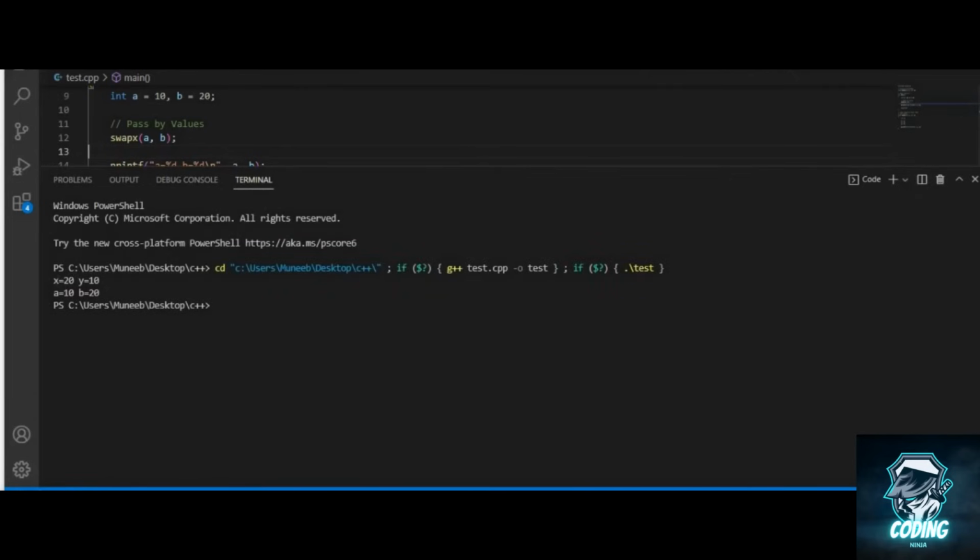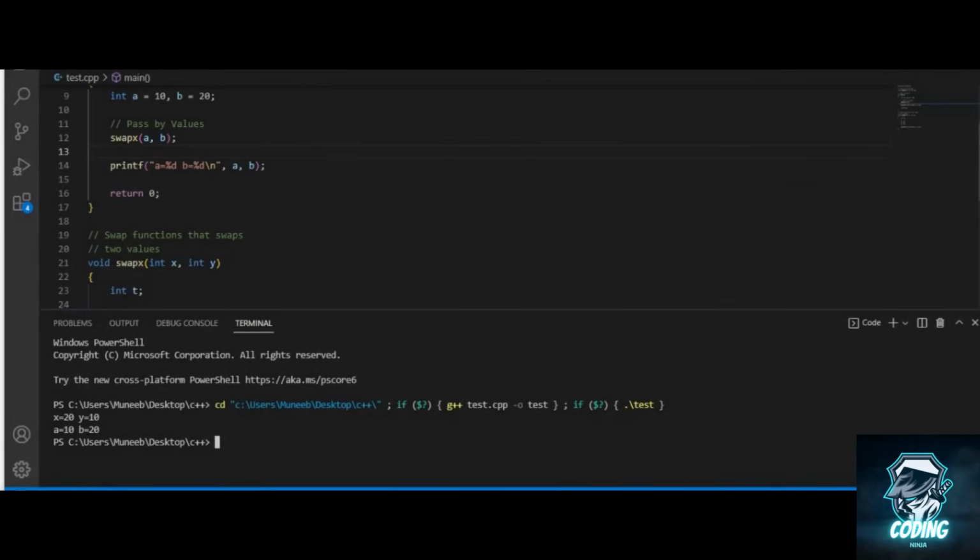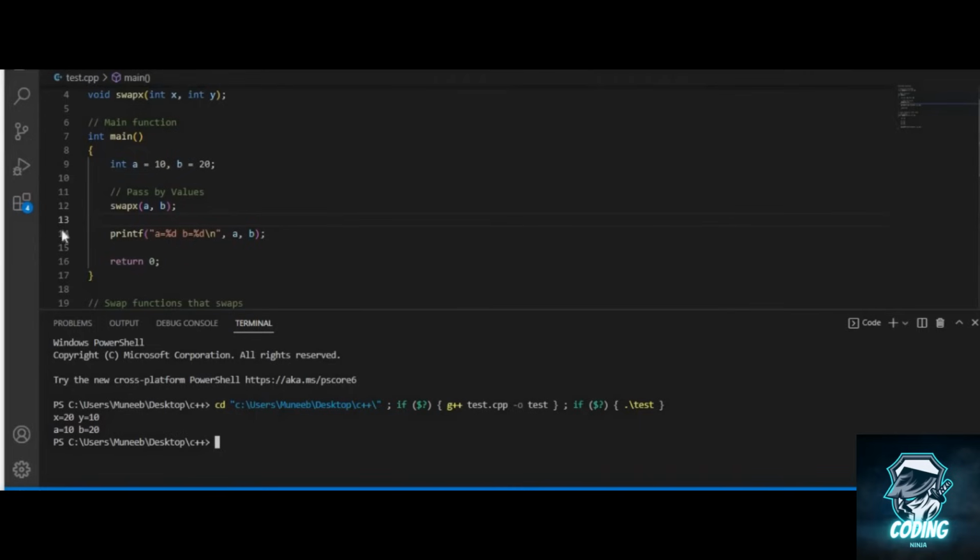So you can see at first when the x and y was inside the swap x function, their values were: x was 20 and y was 10. But when the control flow returns to this main function, let me just scroll it down here.